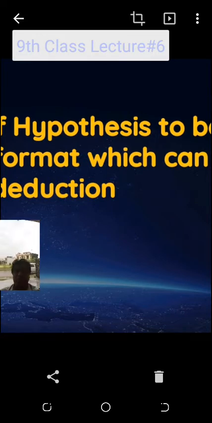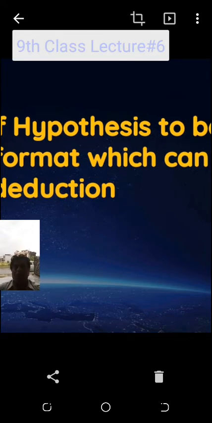Look here, this is very simple. A hypothesis is a statement on which I cannot perform an experiment. Now I have to change the statement of the hypothesis into a format. I have to change a sentence. I will change many sentences into deduction.